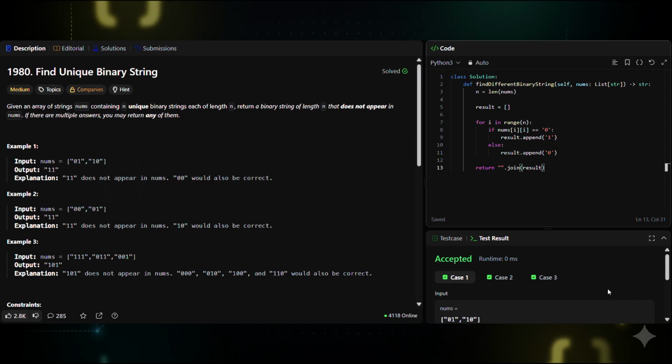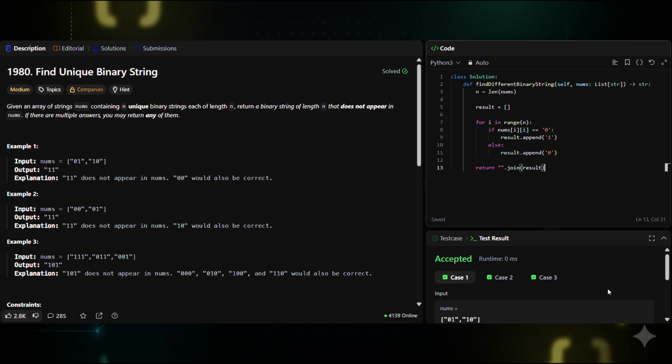Complexity analysis. Time complexity is O of n, because we only make one pass through the strings. Space complexity is also O of n, to store the result string. This is far better than the 2 to the power of n brute force approach. Common beginner mistakes. First, trying to generate all binary strings. Second, using recursion or backtracking unnecessarily. Third, not realizing the guaranteed uniqueness property. The diagonal trick solves everything instantly.